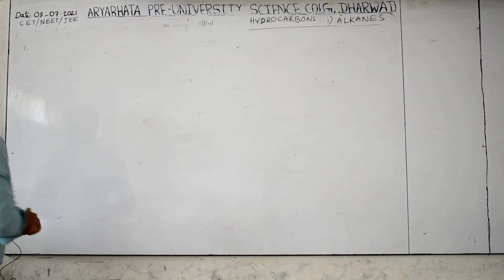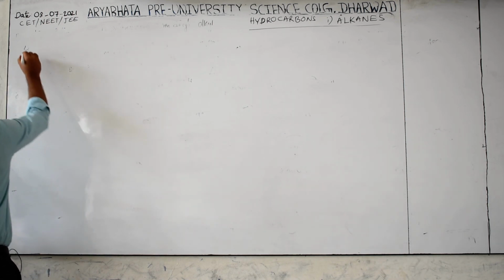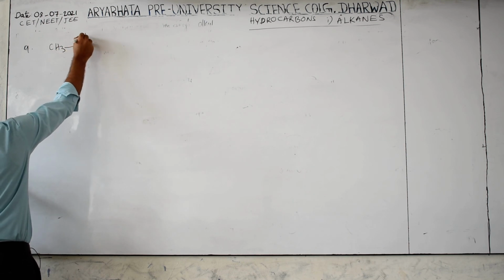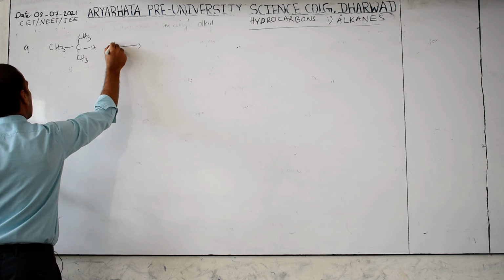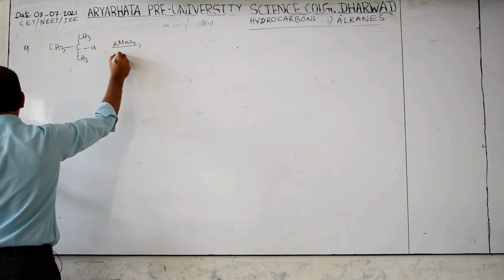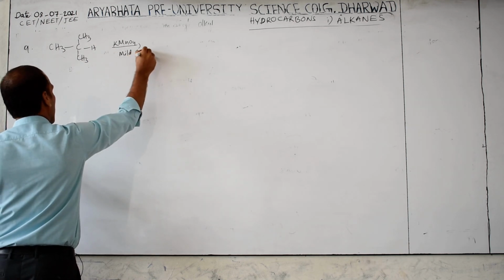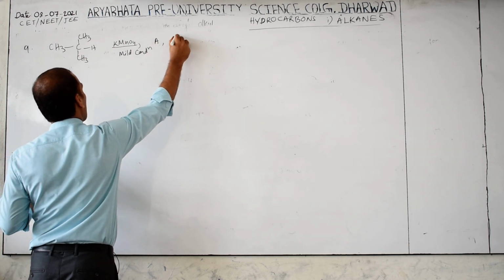Okay, next question is the 9th one. CH3, with KMnO4 under mild condition gives A. What is A?